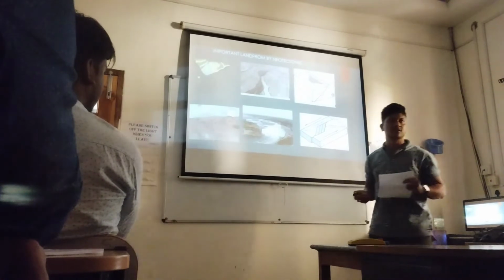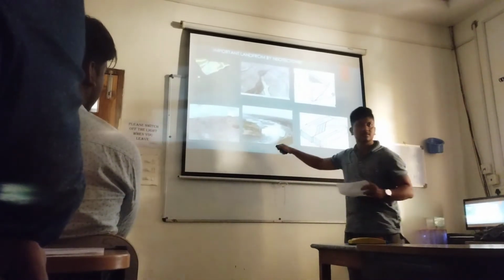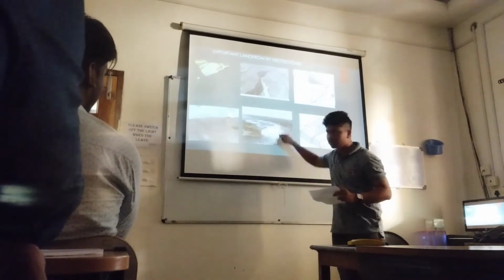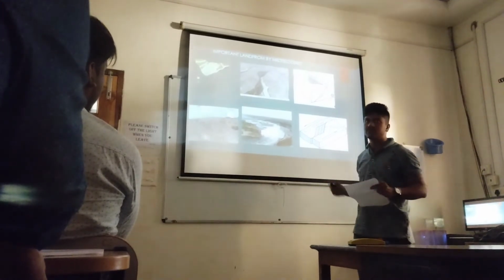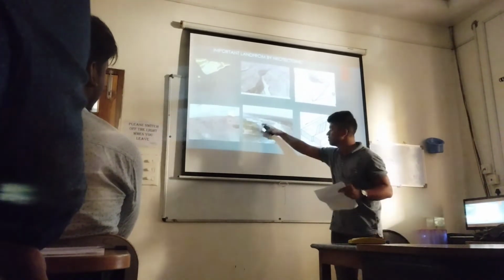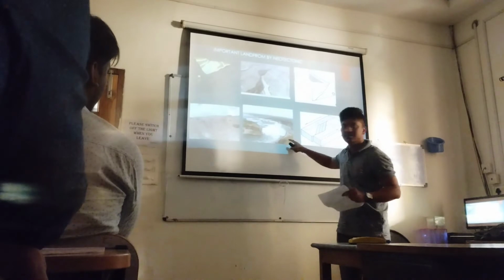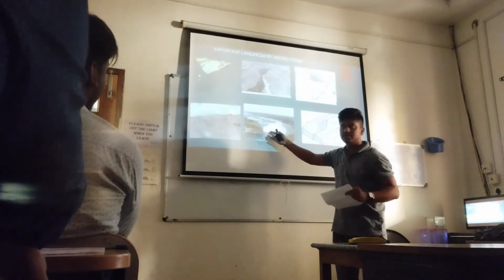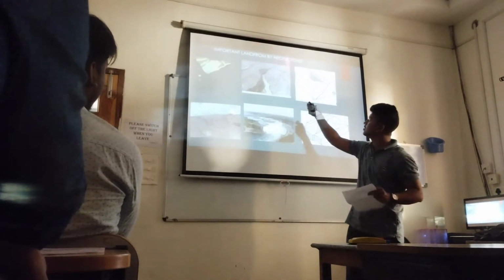Sudden changes of the river path and also the water path. It's called a peak point. It also affects the environment and the land. Some changes are also affected.